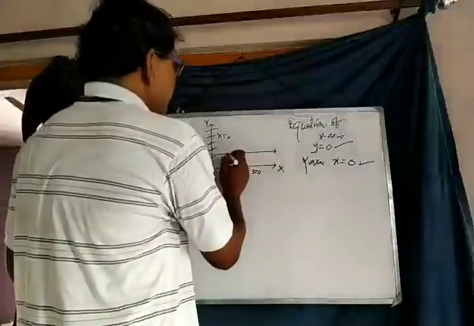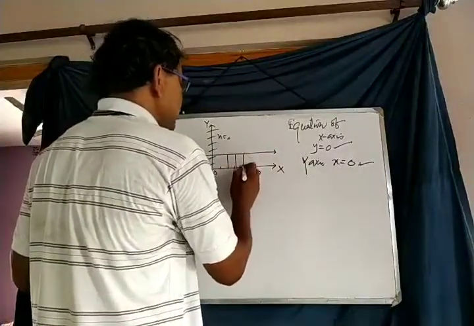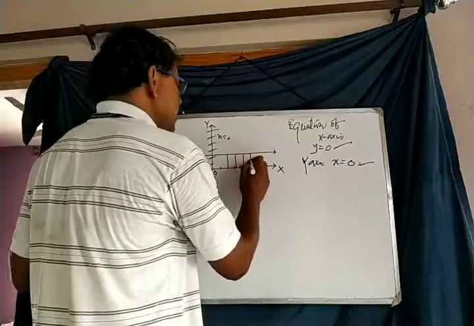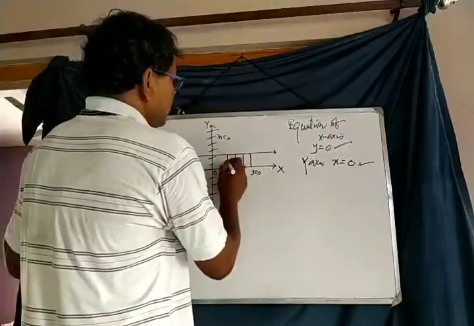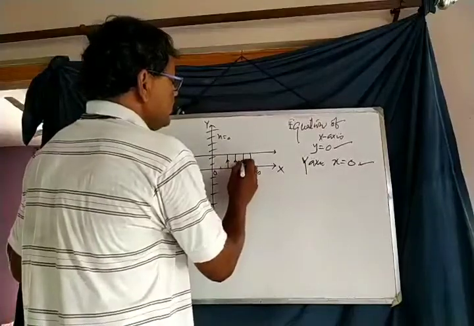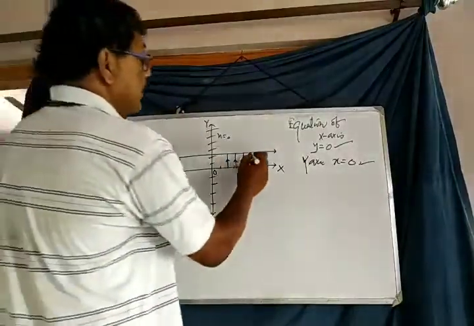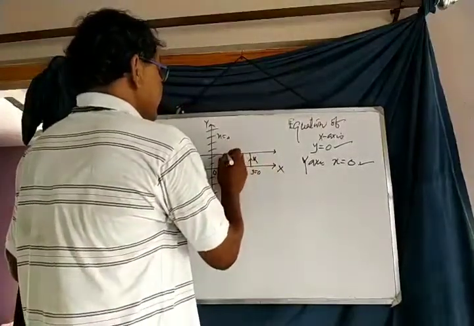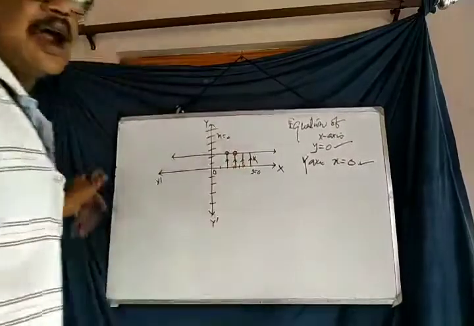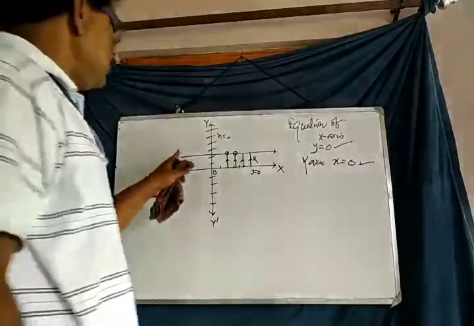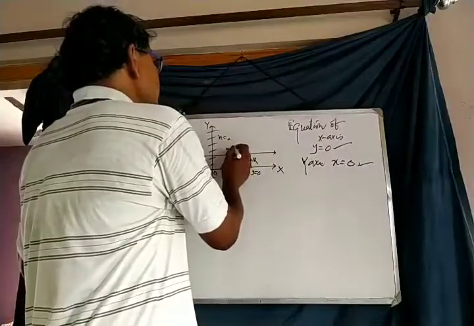Parallel to the x-axis means every distance from the x-axis to the line is always equal. The distance at any position between the x-axis and the given straight line is equal. Let the distance be k. Then at each and every point on this straight line, y equals k.